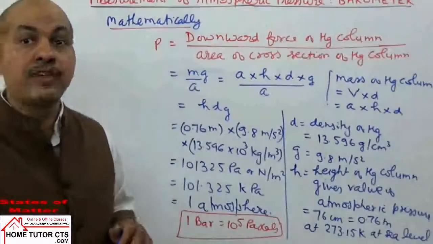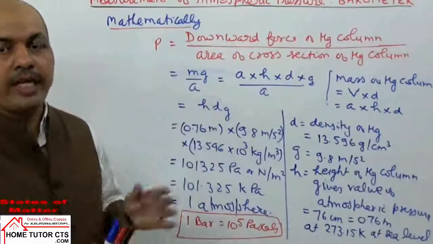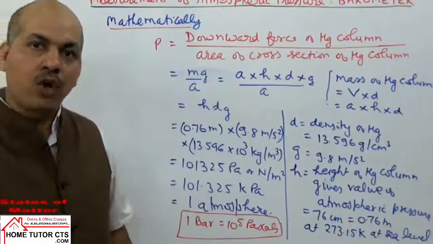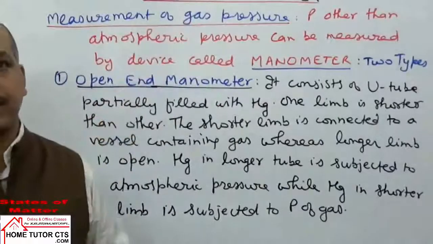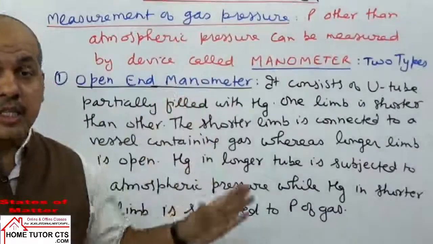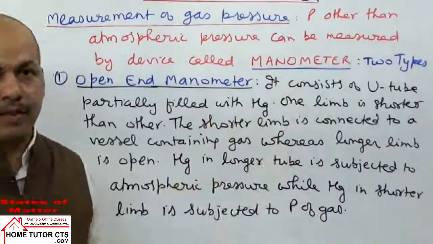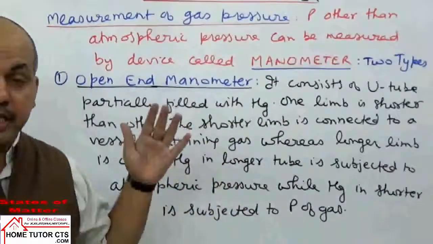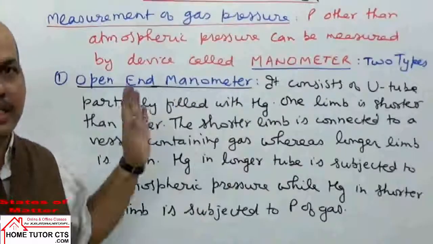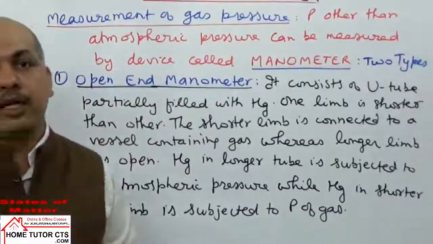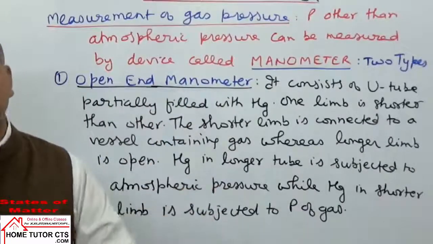Now next we take measurement of gas pressure. We can measure using a manometer, and that too we can do with 2 kinds of manometer, open end or closed end. Let us see that also. The pressure other than the atmospheric pressure is measured by a device which is called a manometer. We have taken a barometer for measuring the pressure of the atmosphere, and we are using a manometer for measuring the pressure of the gases. Now we can have 2 kinds of manometers. One is called open end manometer, second is closed end manometer.